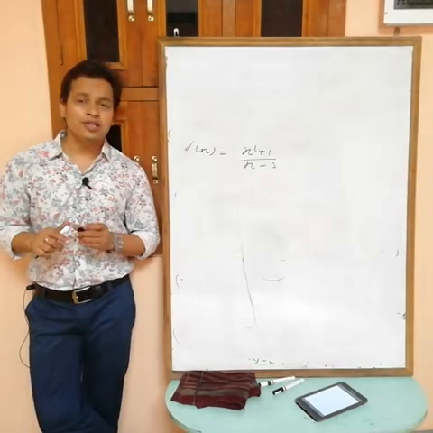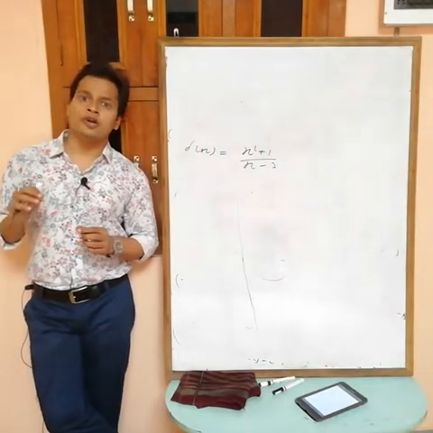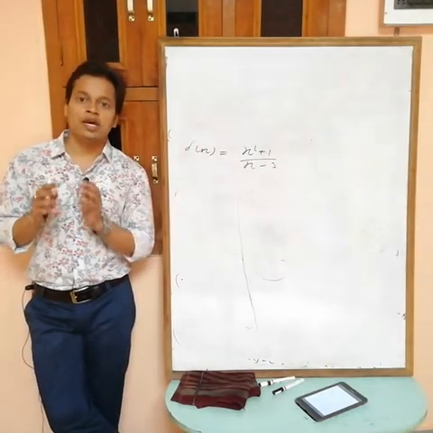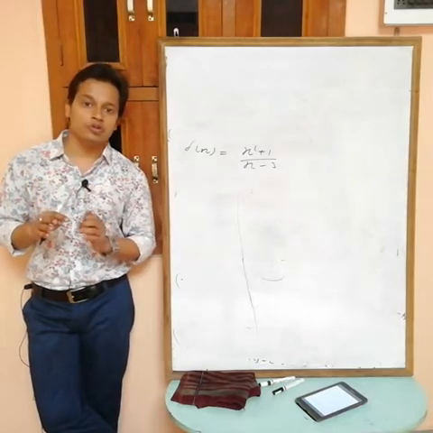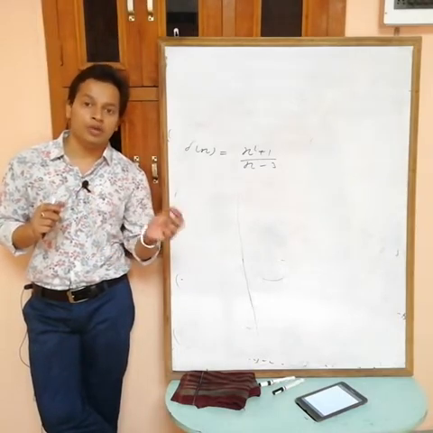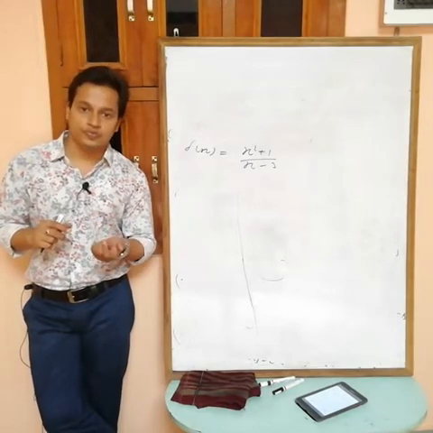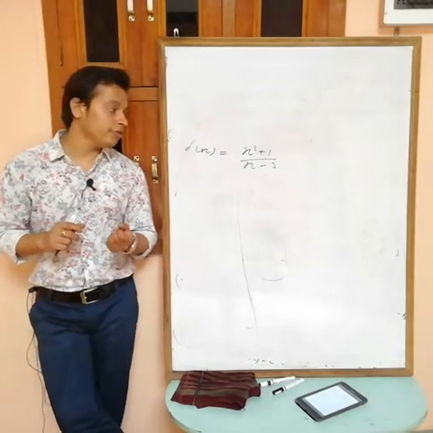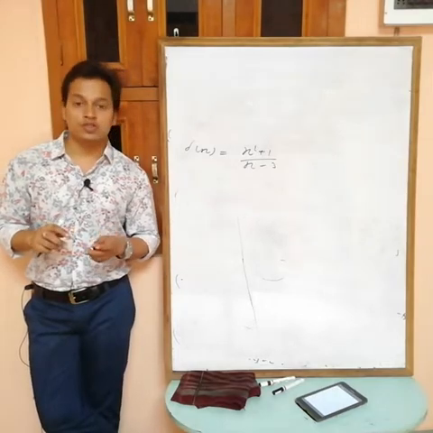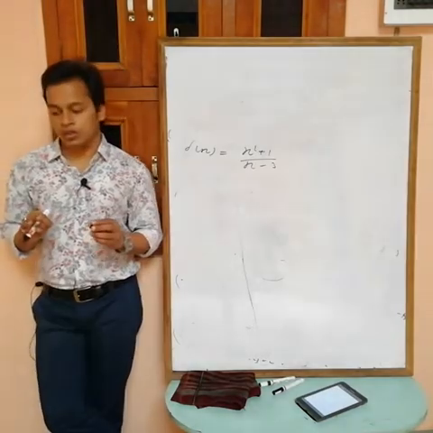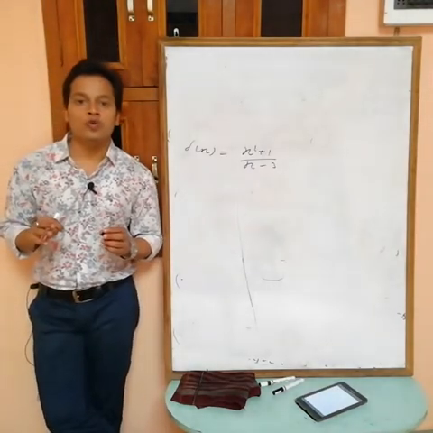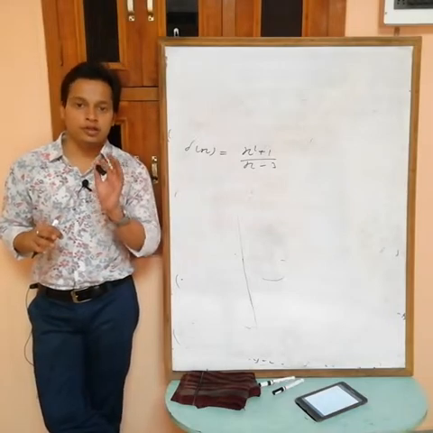You can't check every point, because here we have infinitely many points, and find whether LHL is equal to RHL or not, or not equal to f(a). So we have to remember how to find all possible points of discontinuity.